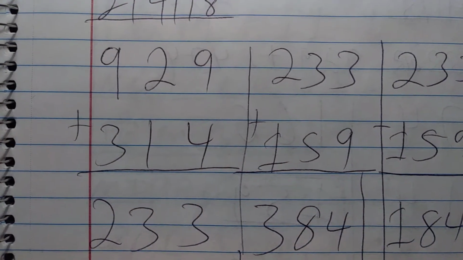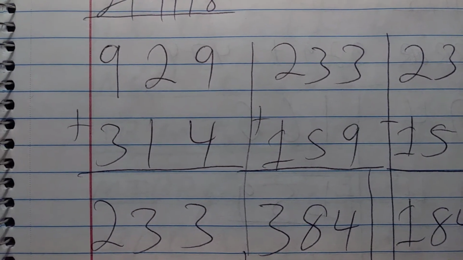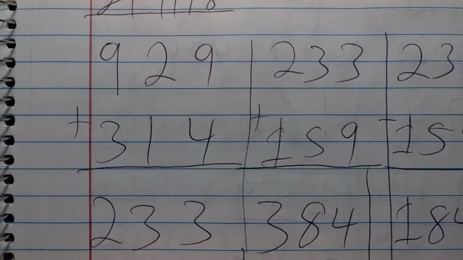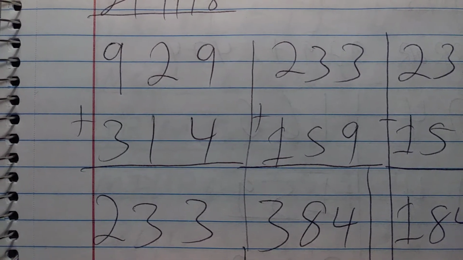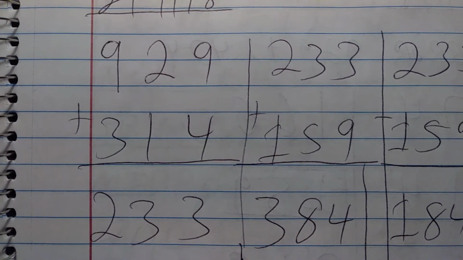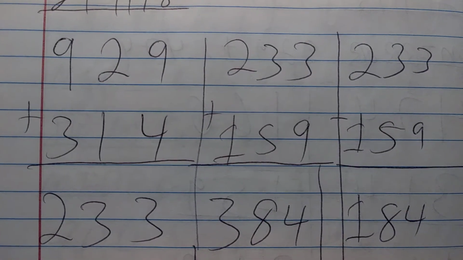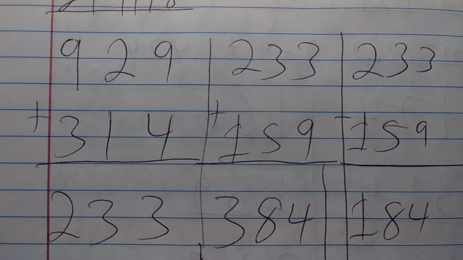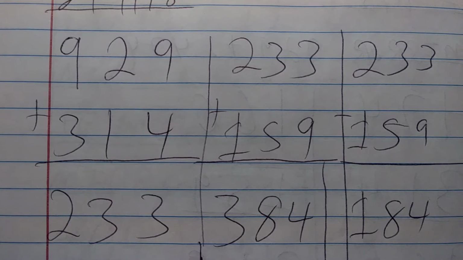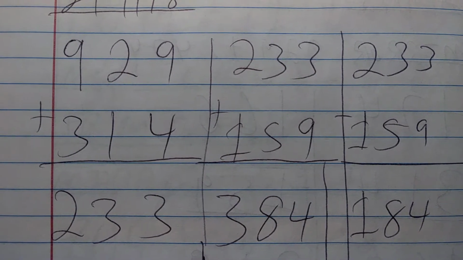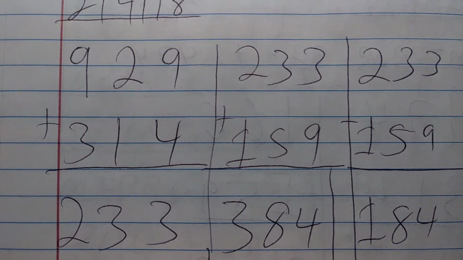On February 4th, you had 929 hit. 929 plus 314. 9 plus 3 is 12. Keep the 2. 2 plus 1 is 3. And then 9 plus 4 is 13. Keep the 3. You're going to add 159 to 233. So 2 plus 1 is 3. 3 plus 5 is 8. And then 3 plus 9 is...